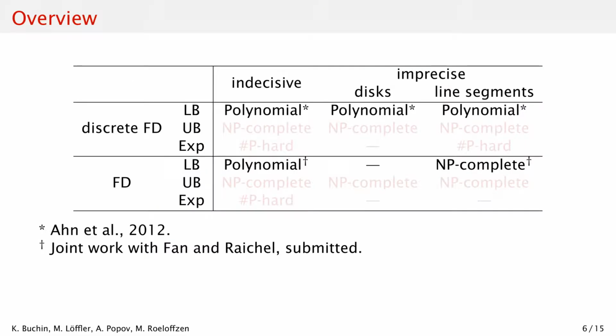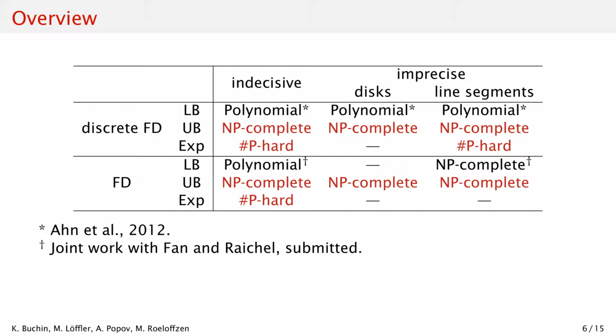Now that we know the problem we are solving, let us discuss the results we have obtained so far. First of all, Anne and others have already presented a polynomial-time algorithm for the lower bound discrete Fréchet distance. It is shown for the disks case, but it is straightforward to extend this to line segments and indecisive points. There is also joint work of the authors of this abstract with Zhenglin Fan and Benjamin Reichel covering the lower bound continuous Fréchet distance, showing somewhat surprisingly the distinction between the different models.